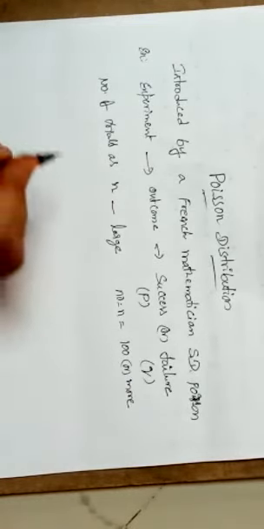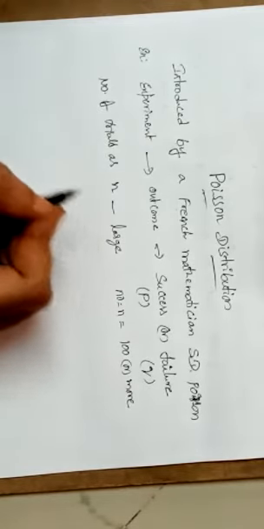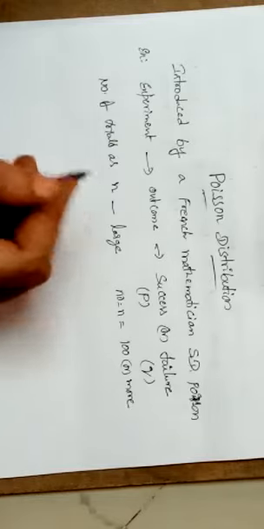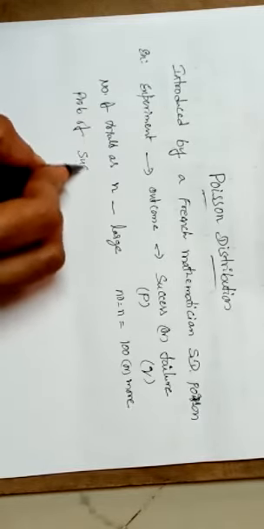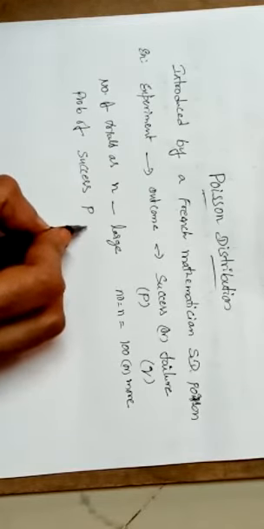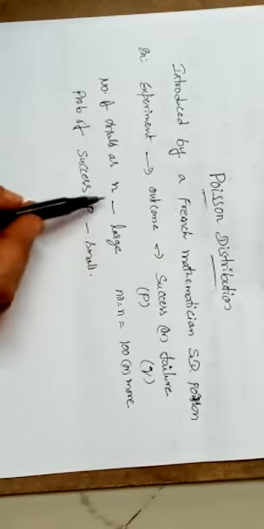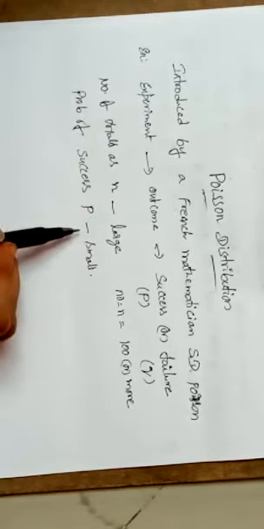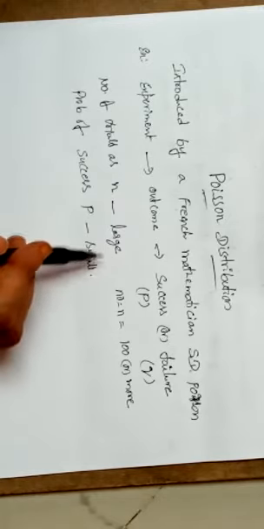And a small indication to find which type of distribution it is, is that the probability of success, that is P, is small. So according to this n and P, we can decide which type of distribution it is.